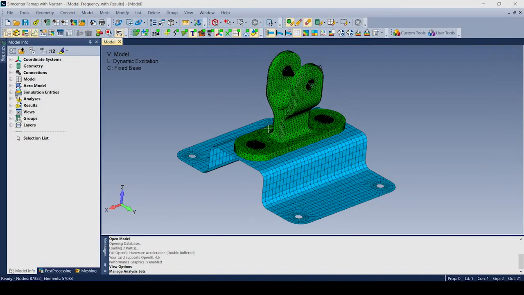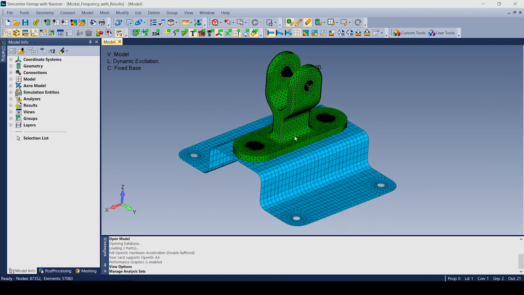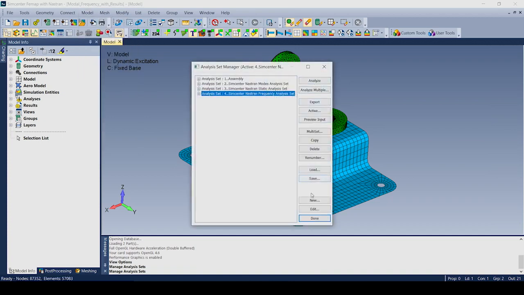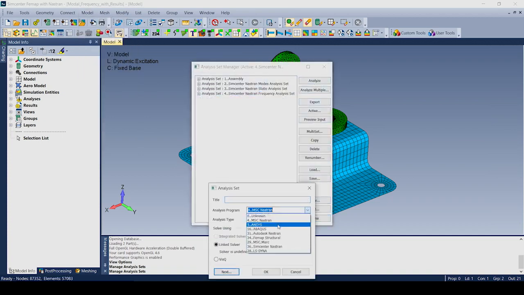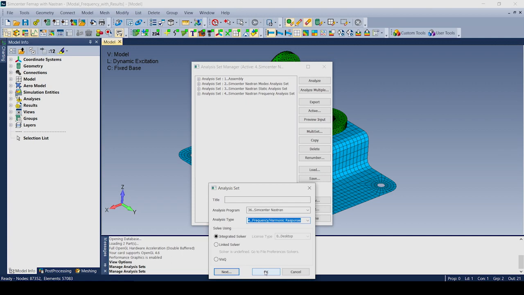All right, so now that we support being able to create analysis sets with subcases for dynamic analysis, once you have a model set up properly to run a frequency response or transient response or a nonlinear transient response, you basically can just take an existing one or copy an existing one of those or make one from scratch to be able to specify these subcases. So I'm just going to do model analysis, and I'm going to say new, and I'm going to go to SimCenter Nastran, and I'm going to be making a frequency response harmonic analysis.